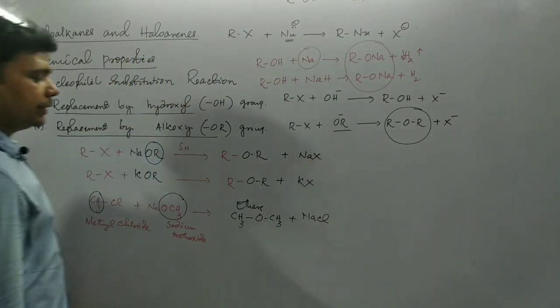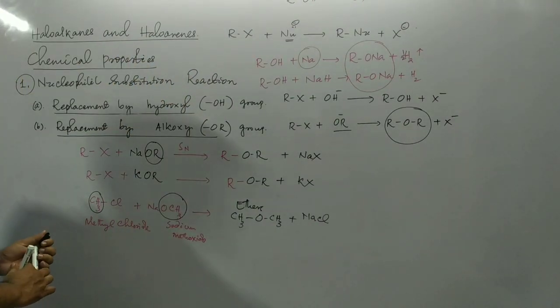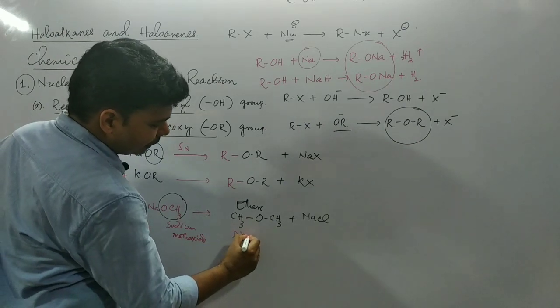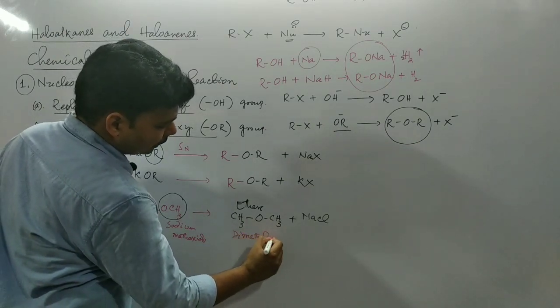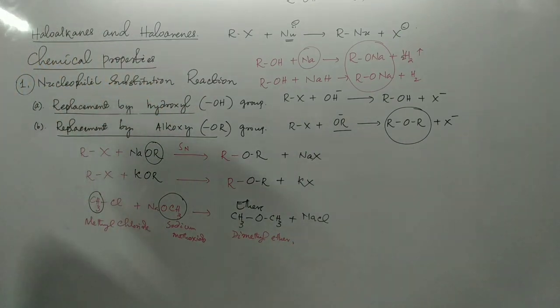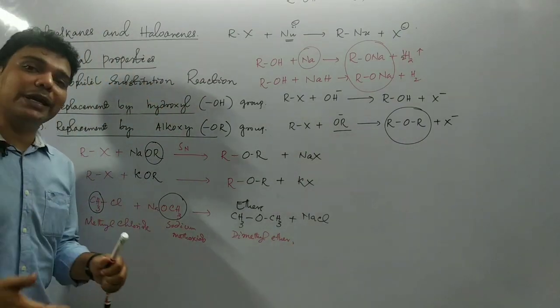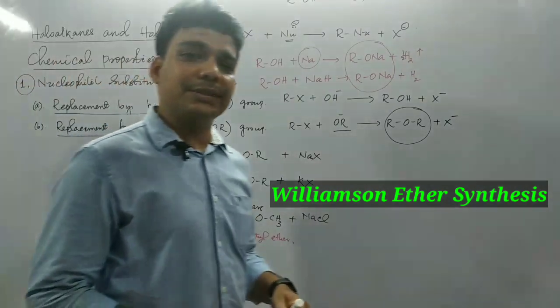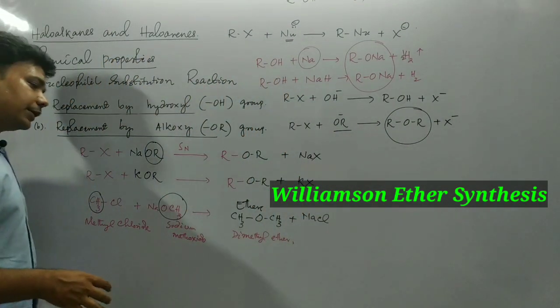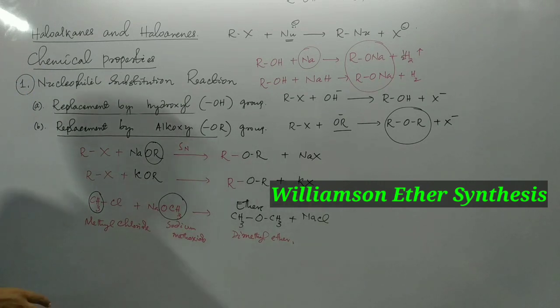So in this way we are getting dimethyl ether. This is the product, and this reaction is known as Williamson's ether synthesis.